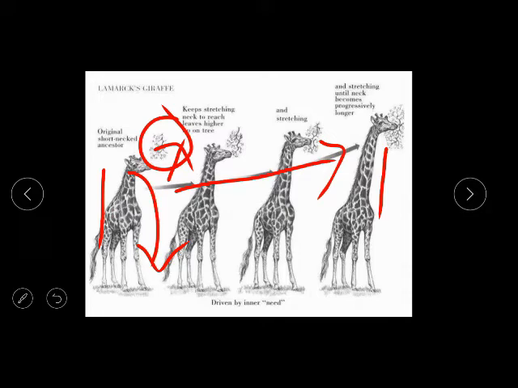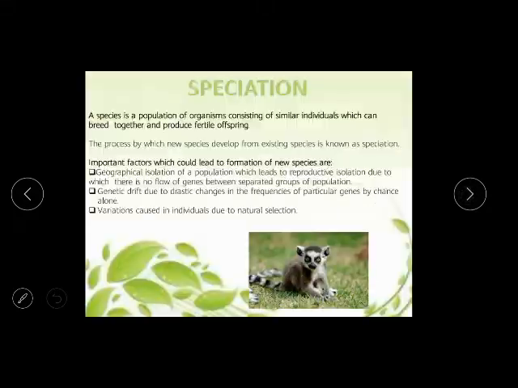So I hope you have understood: driven by inner needs. This evolution was driven by whom? By the inner needs of the giraffe. This is the type of evolution in which this evolution took place due to the need for survival.